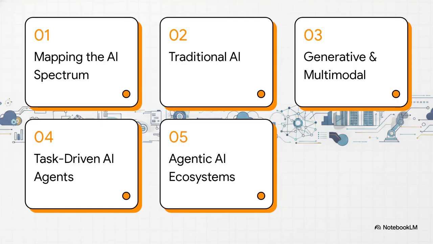Here's our roadmap for the journey. We're going to start by mapping out the AI spectrum, then dig into Tier 1 with traditional AI. From there, we'll cover Tiers 2 and 3, that's generative and multimodal AI, before stepping up to Tier 4 with task-driven AI agents, and finally, wrapping up with the very top, agentic AI ecosystems. Okay, let's get right into it.